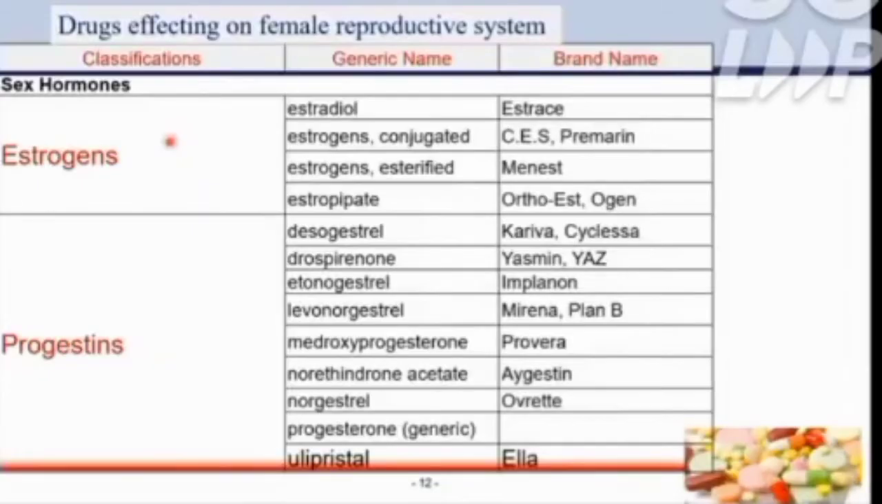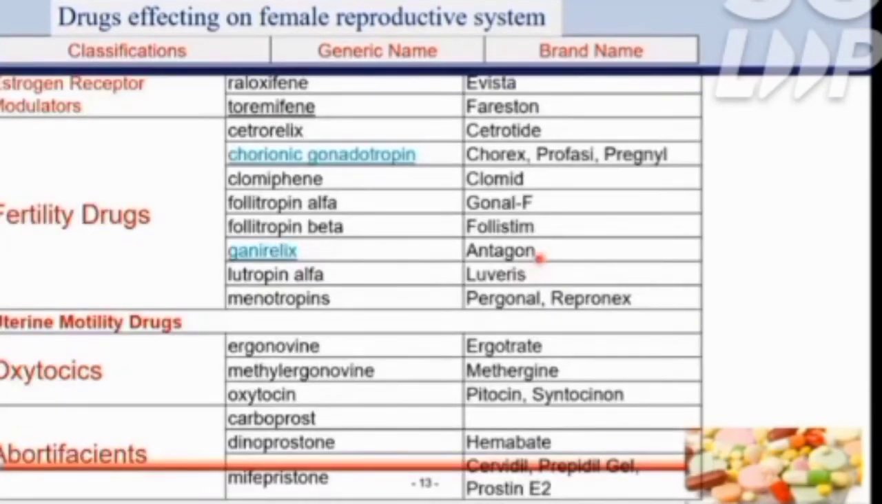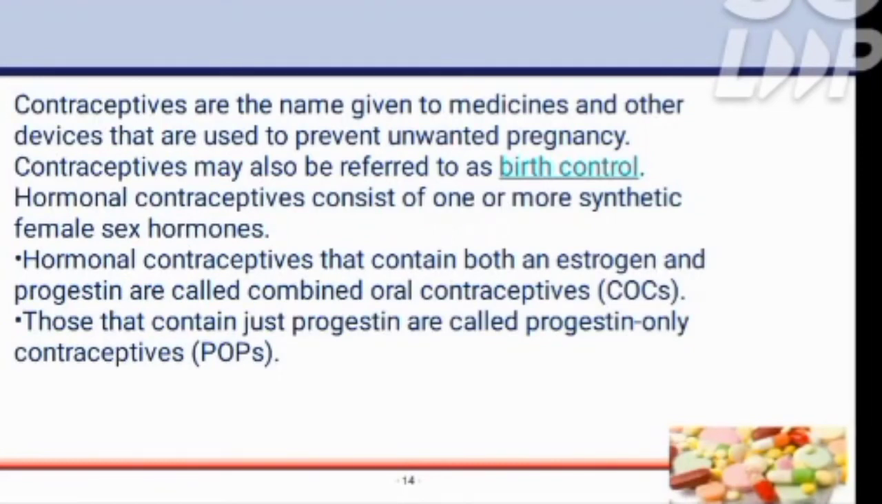Here are some drugs of the female reproductive systems: estrogens, progesterones. Estrogens contains estradiols, estrogens, coagulants, fertility drugs, oxytocins. Contraceptives are the names given to the medicines or the other devices that are used to prevent unwanted pregnancy. Contraceptives may be referred to as the birth control.